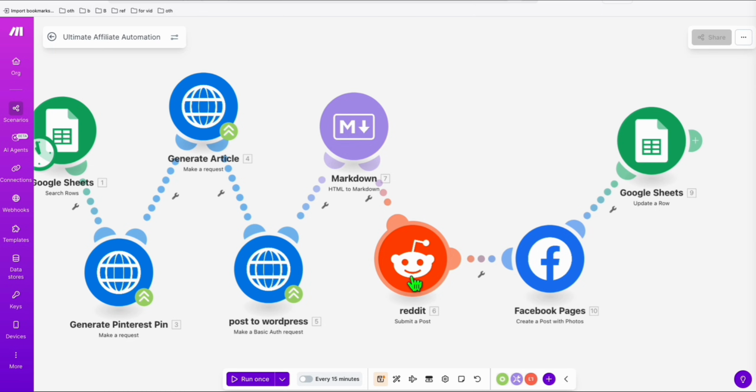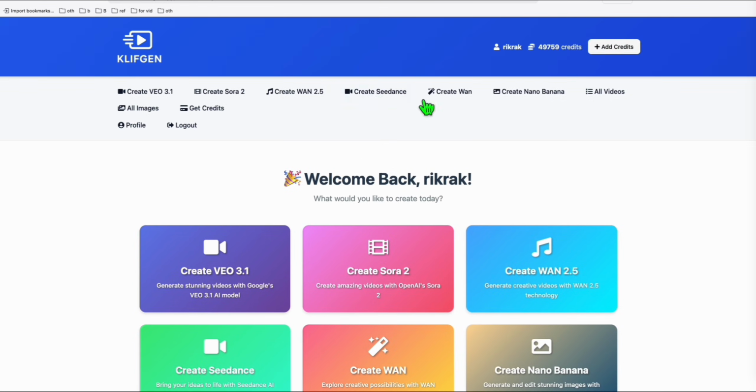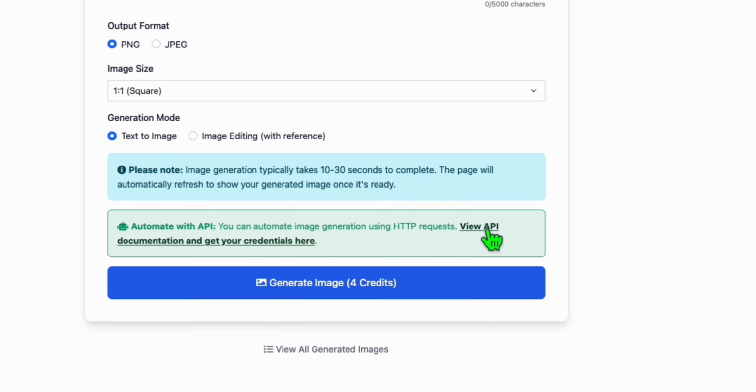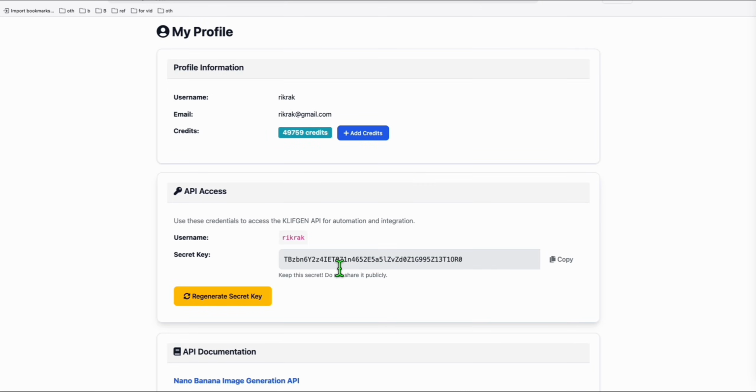We will also need to post that to Reddit. Now, there are a few things that we need to change. So first, how to generate Pinterest pin, or this is the image. Here we are using the automation from ClickChan. So click this create nano banana and you can select this new API documentation right here. And what you just need to replace is your username and secret key.